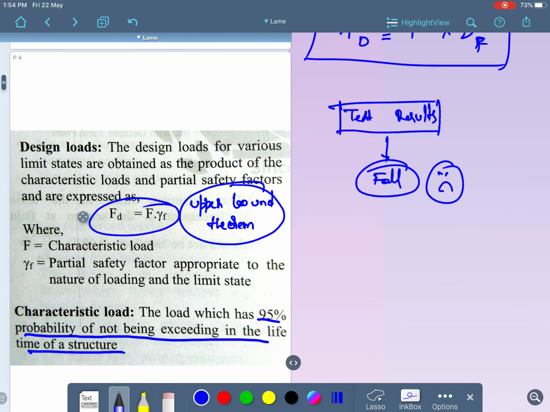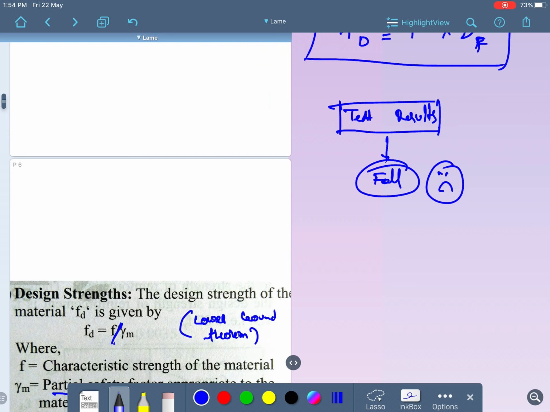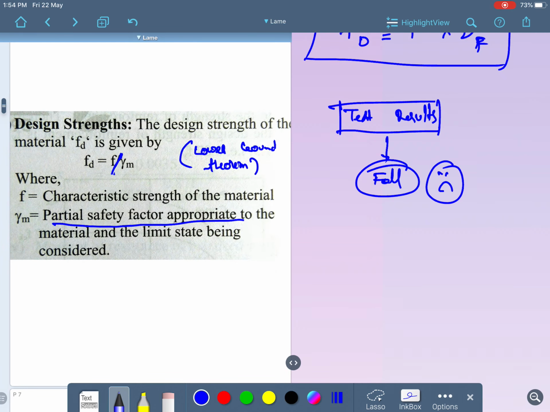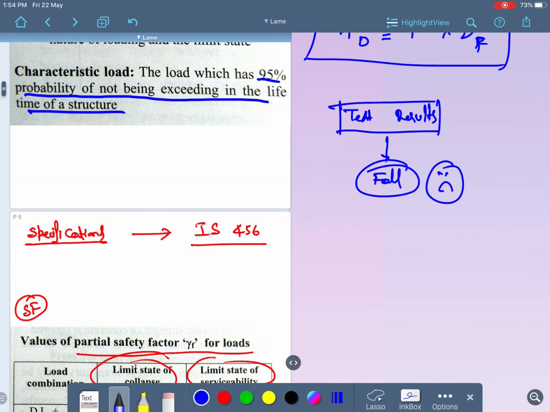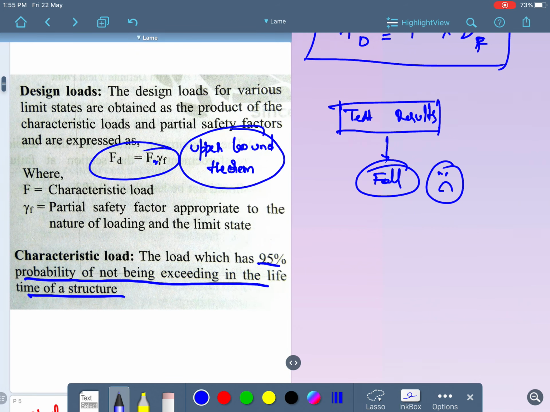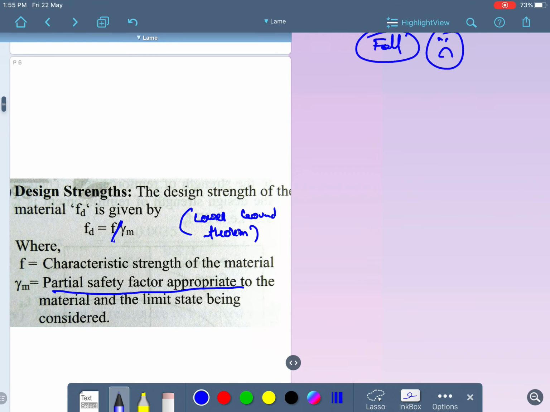Design load is the upper bound theorem, where the characteristic load is multiplied by the partial safety factor, whereas the lower bound theorem is where the characteristic strength is divided by the partial safety factor. In design load, the load is not supposed to increase in the upcoming lifetime of the structure. But here, the test results obtained before the construction of the structure should not fall.